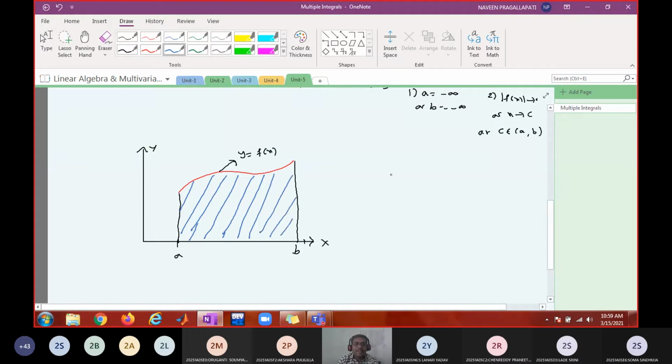Am I right? Suppose the graph is like this, and you are integrating from a to b like this. Then what does this integration give? Is it giving the area?